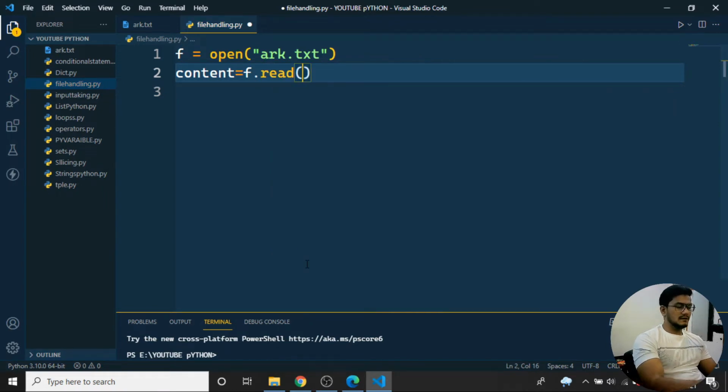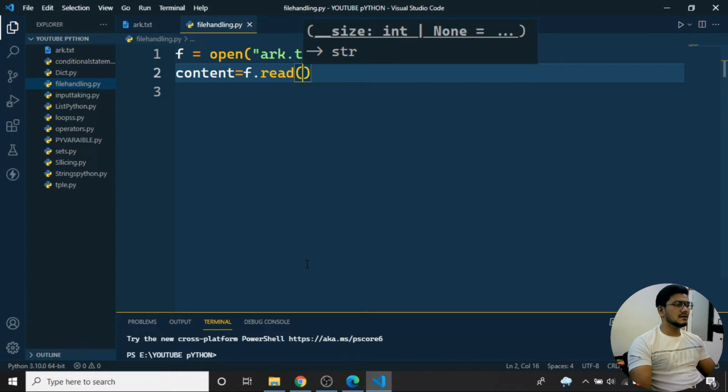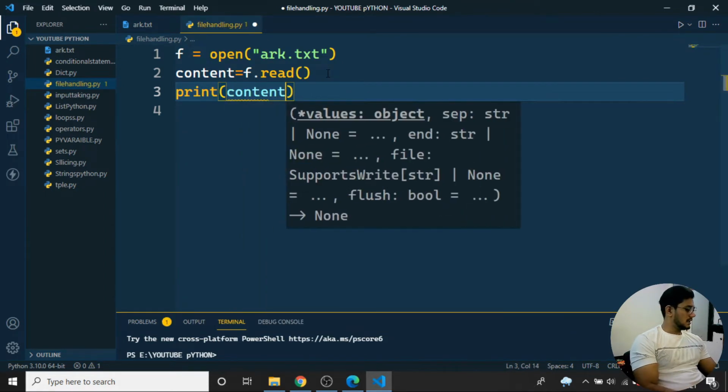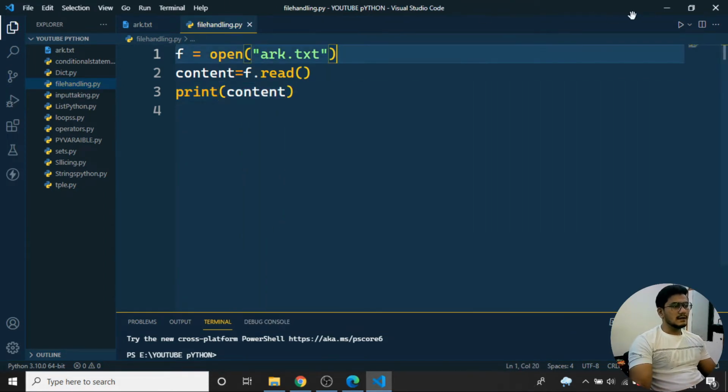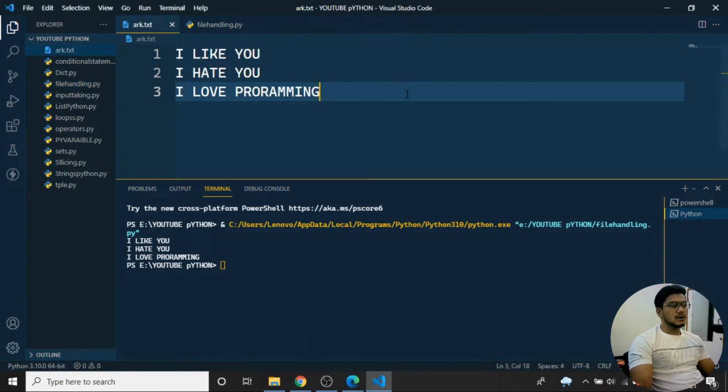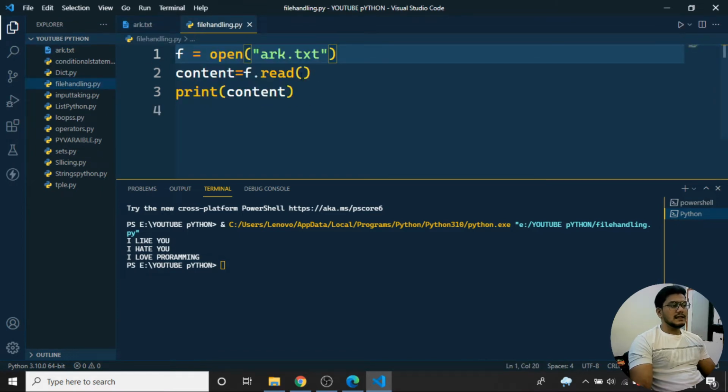I am running the read function over here. I want to read everything from the file. Once I read the file content, I'll print the content. Once I save this file and run the program, you'll be able to see the output: I like you, I hate you, I love programming. It goes to the ark.txt file, reads the content from there and prints it.